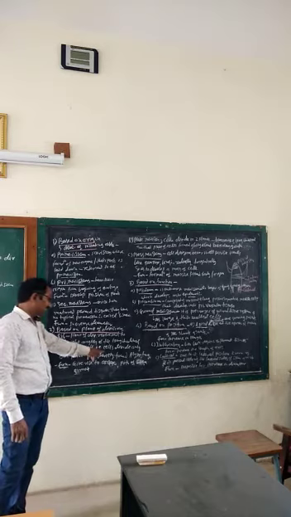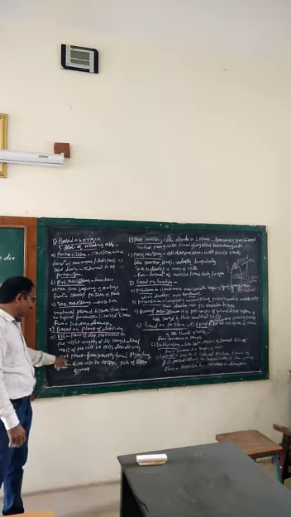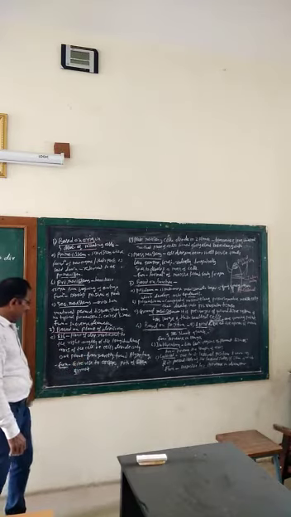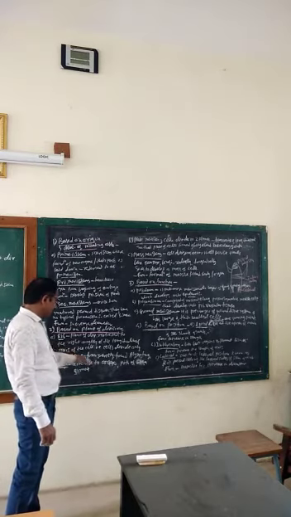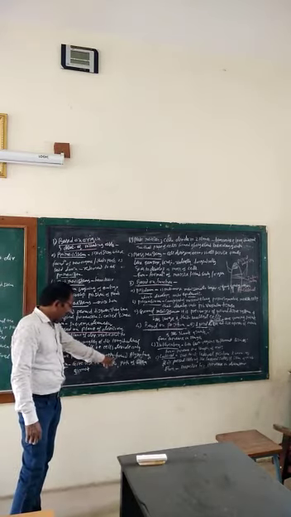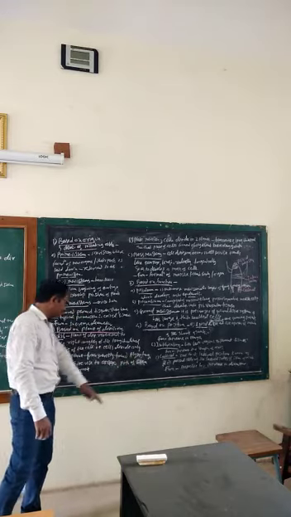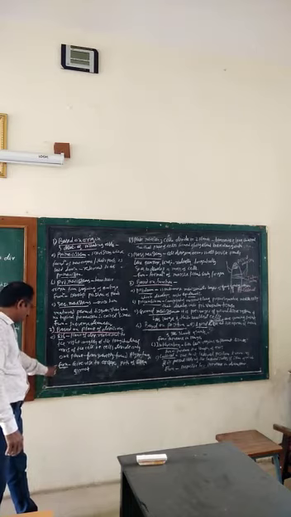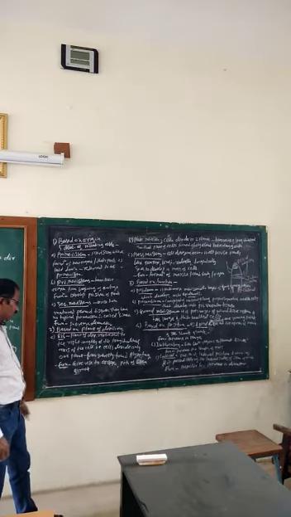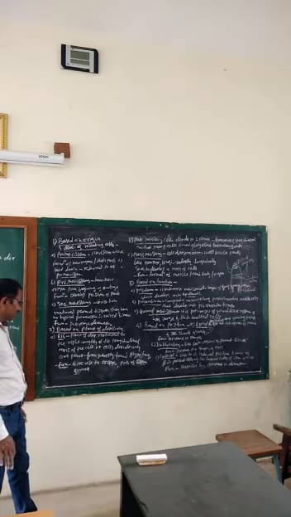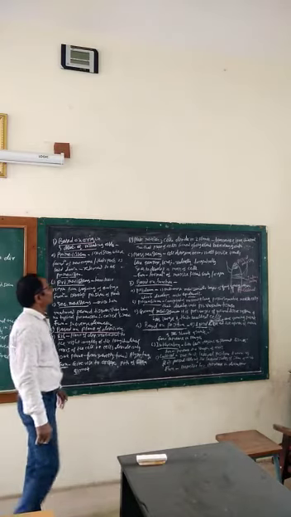That is, cells divide in only one plane, that is transversely. And rib meristems are mainly found in lower plants, for example algae, fungi, and bryophytes. Function of rib meristem: gives rise to cortex, pith of stem and root.